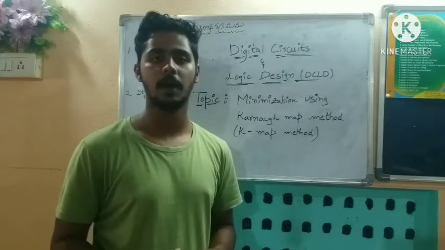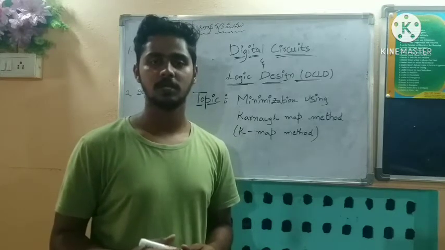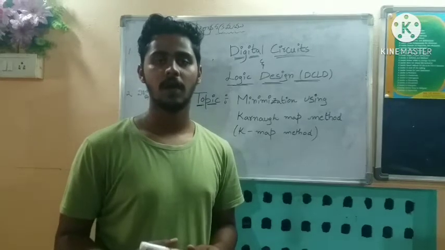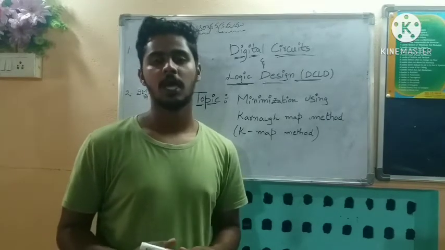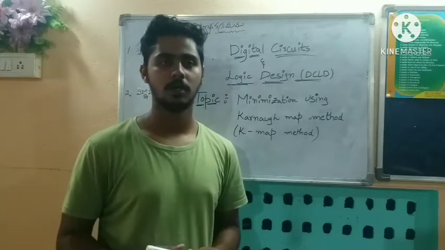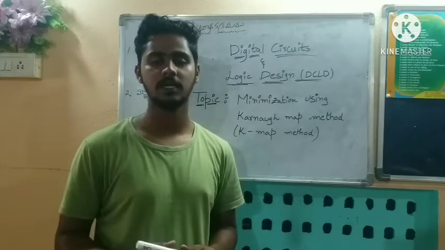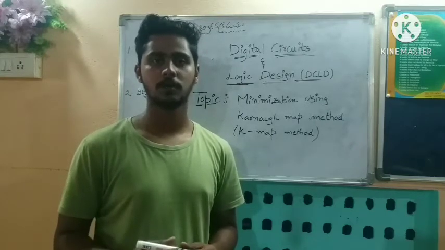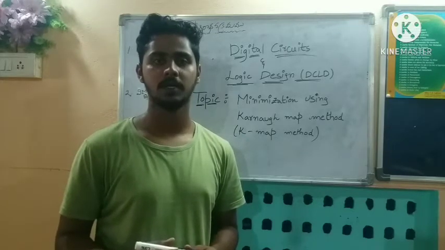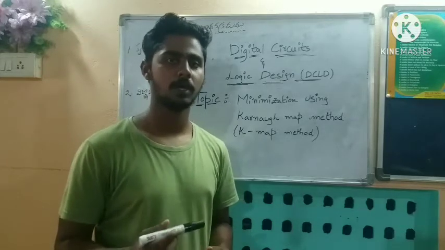For an n variable K-map we have 2 power n cells, and each cell corresponds to a row of the n variable truth table. K-maps are labeled according to truth table rows, and adjacent cells correspond to rows that differ by only 1 bit position. Let us now discuss a 2 variable K-map.